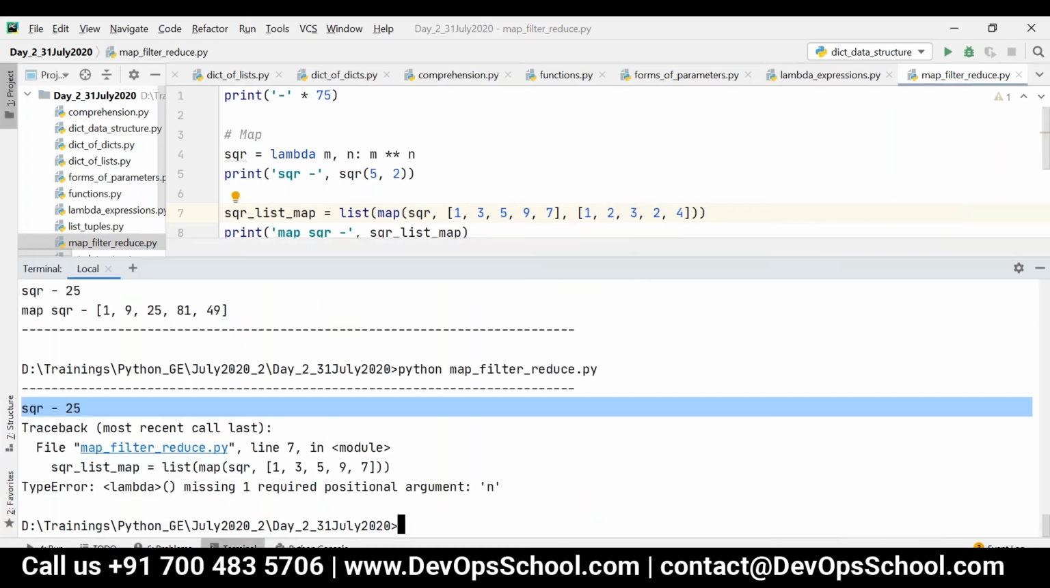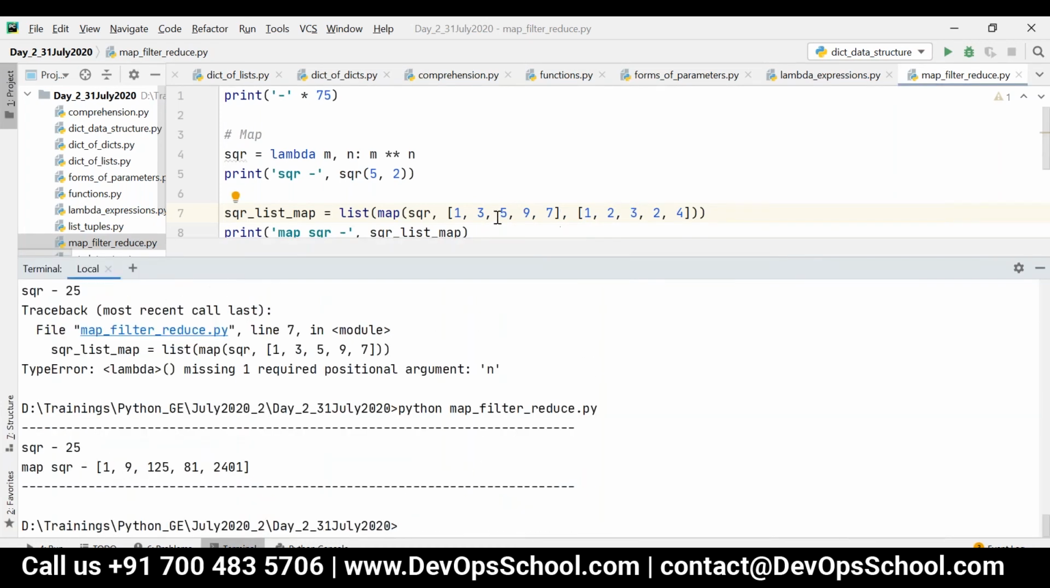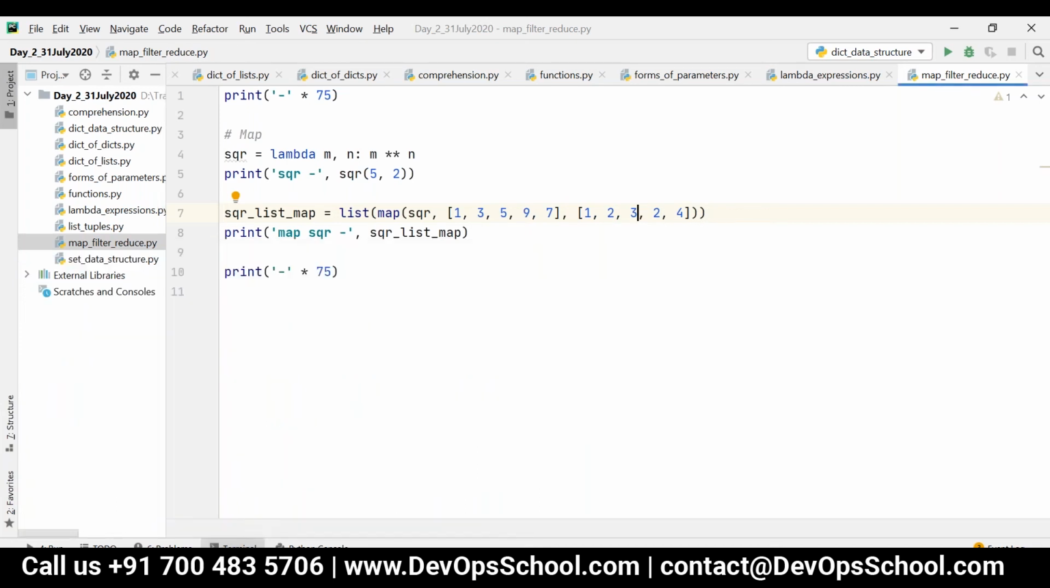Now you can see the output: first one, 1 to the power of 1 is 1, 3 square 9, 5 cube 125, 9 square 81, 7 to the power of 4, nothing but 2401. So basically it will work like that. Clear, Ajmal, so far? Yes, yeah.